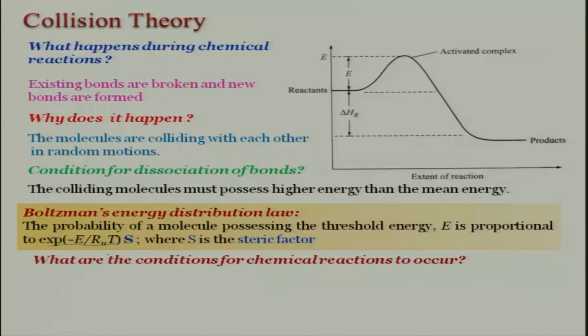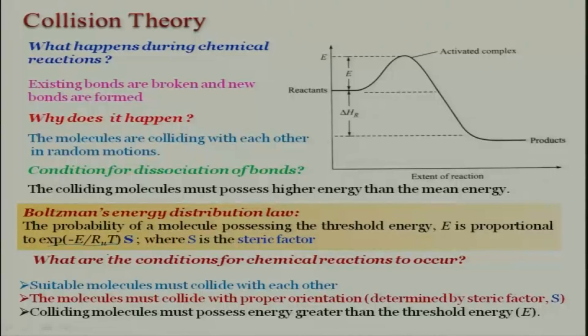To summarize, what are the conditions for a chemical reaction to occur? Suitable molecules must collide with each other, and they must collide with proper orientation, which is quantified by a steric factor. The colliding molecules must possess energy greater than the threshold energy, and this E we call the activation energy.